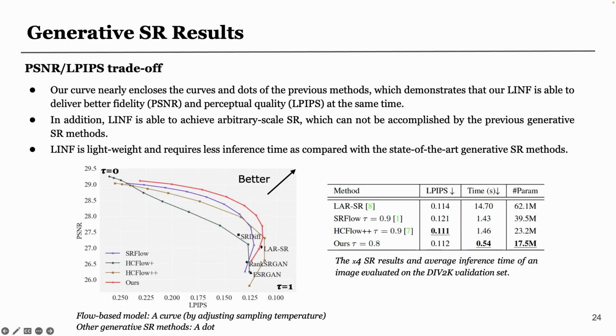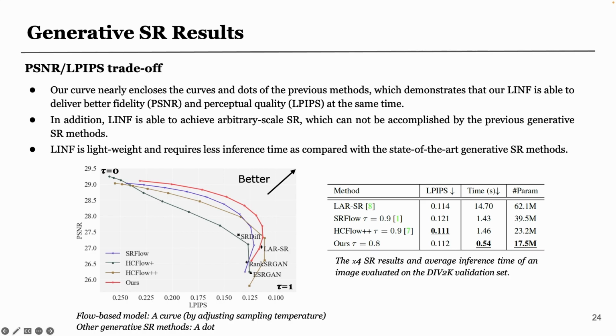Next, we make a comparison between our method and the previous generative SR methods. We plot the Pareto front on PSNR and LPIPS scores since there is a trade-off between fidelity and perceptual quality. From this plot, we can observe that our curve nearly encloses the curves and dots of the previous methods, which demonstrates that we can achieve better fidelity and perceptual quality at the same time compared with previous methods. In addition, we are able to achieve arbitrary-scale SR, which cannot be accomplished by the previous generative SR methods.